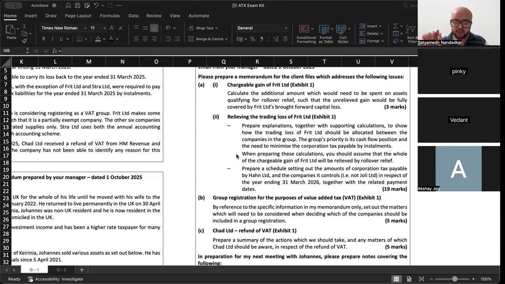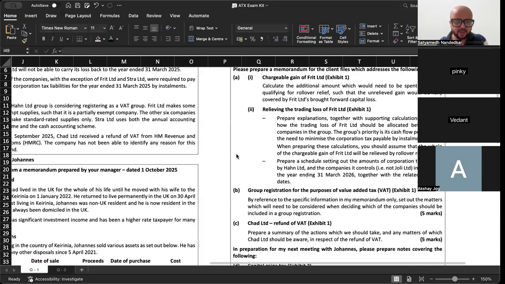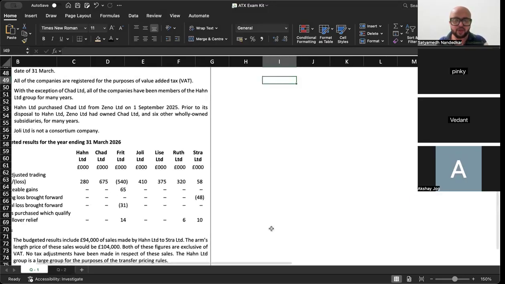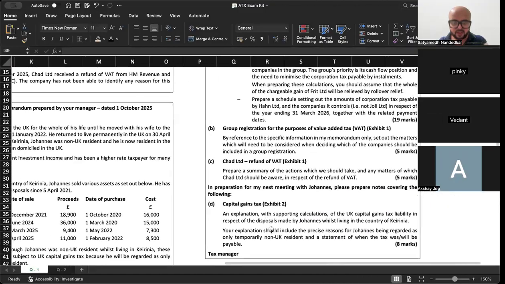made an investment. Right. Now, first of all, यहाँ पे Frit Limited itself has made an investment of 14. ठीक है. Ruth has made an investment of 6 and Stra Limited has made an investment of 10. At the same time, Frit Limited has a brought forward capital loss of 31. ठीक है.